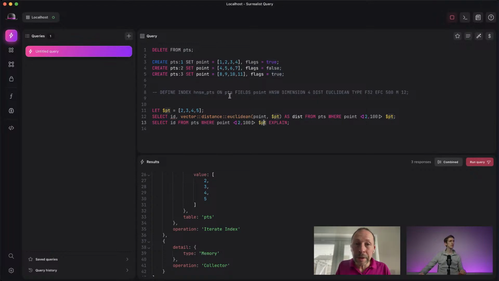I can indeed mix now in my query where point, and I can also say I just want the one where flag is true, and I can mix that together.